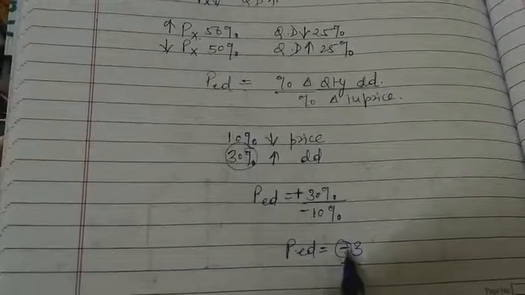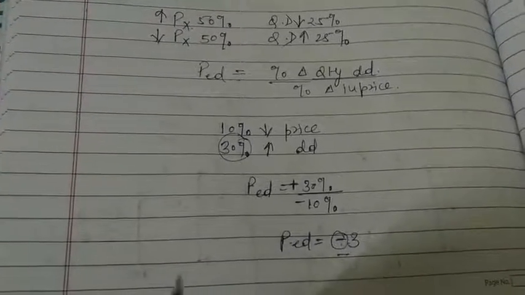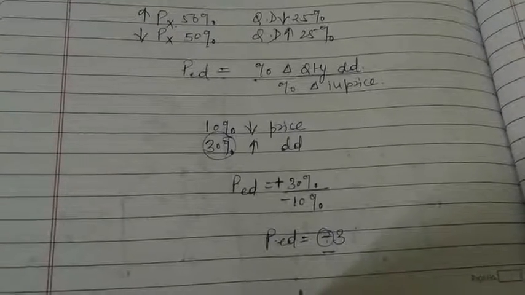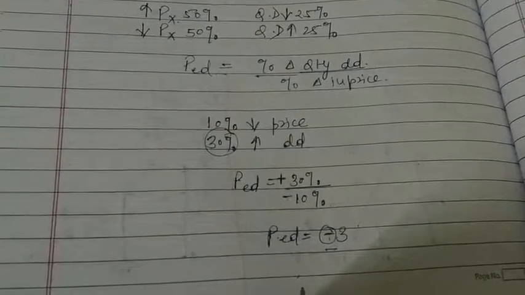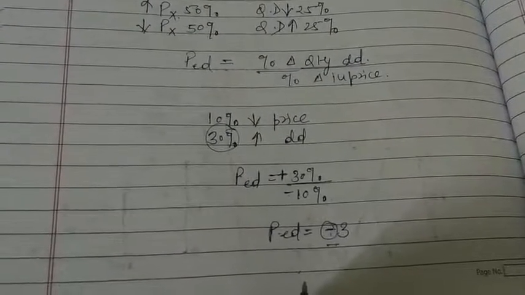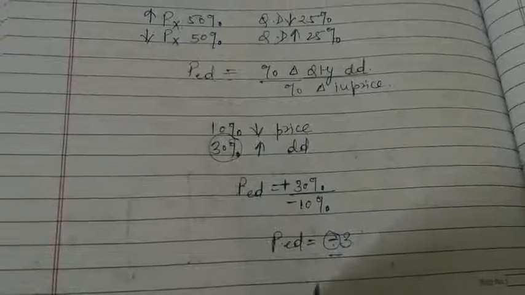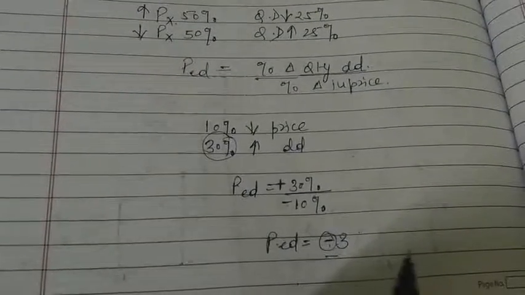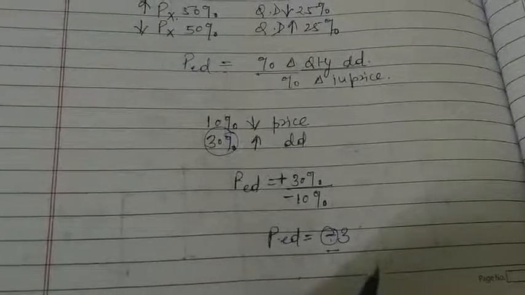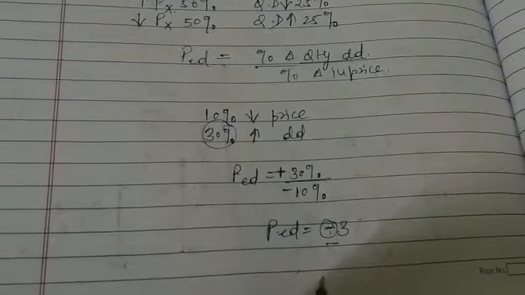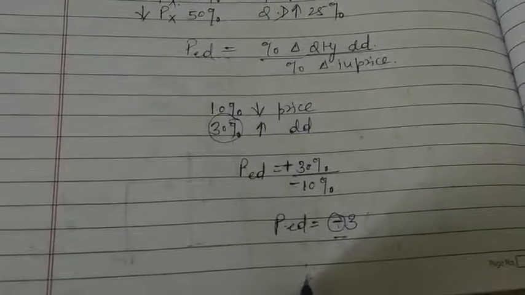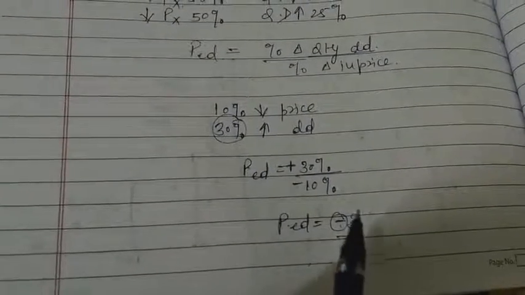However, the negative sign we drop in price elasticity of demand. Price elasticity of demand measures the response of demand, meaning the number of times demand changes due to a given change in price.